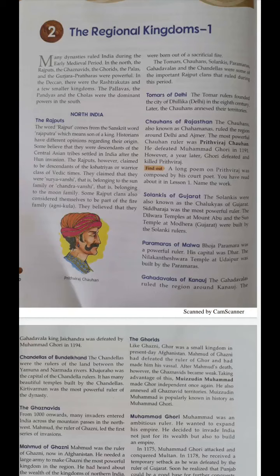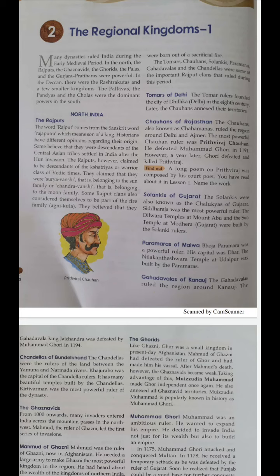Now children, open your social science book chapter 2, the regional kingdom part 1. Children, your subject history is in the form of a story, so I am trying to explain it to you in the form of a story. So try to understand it, okay children?